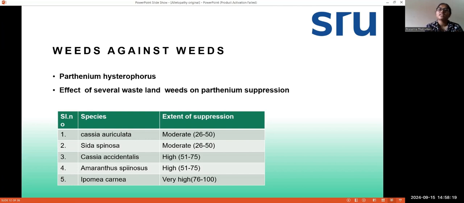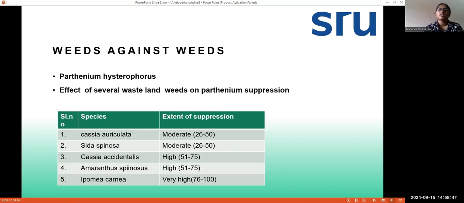That means Parthenium is producing some kind of chemical that is harmful to other species, and there is the effect of several wasteland weeds on Parthenium. Here, first, Parthenium produces chemicals that are harmful to other weeds. And the next example is that some wasteland weeds also produce some kind of chemicals that are really harmful to Parthenium growth.